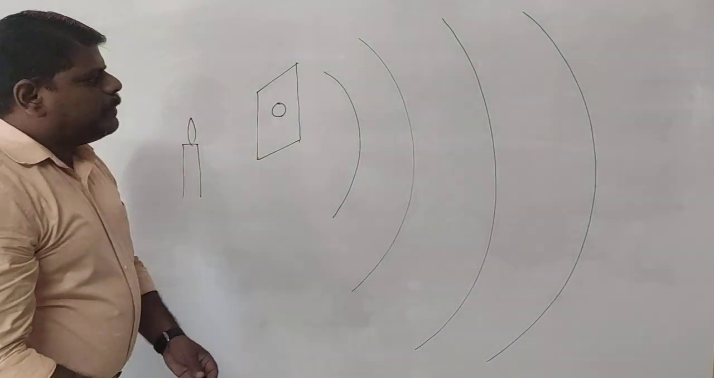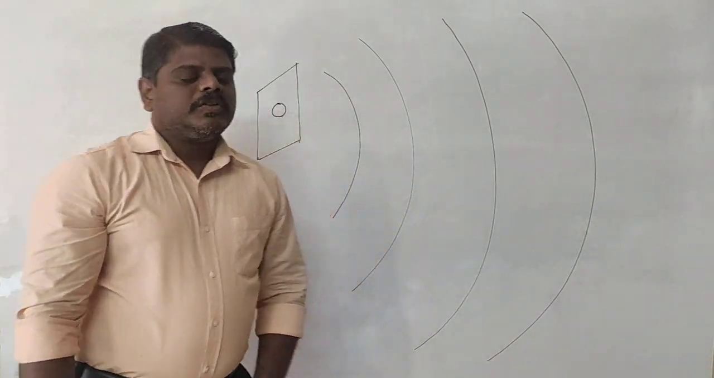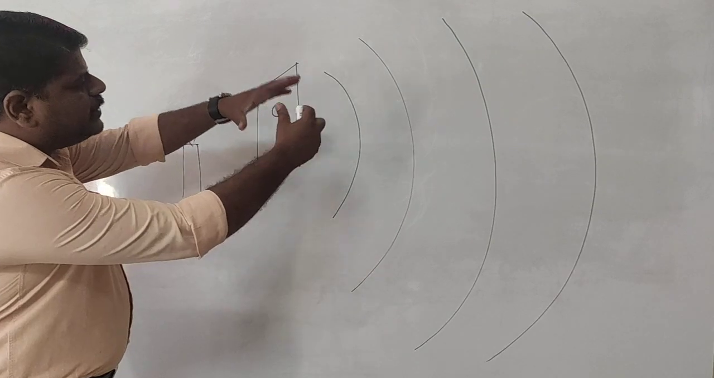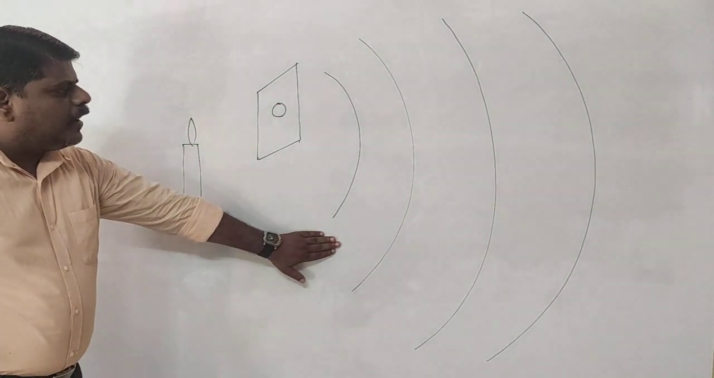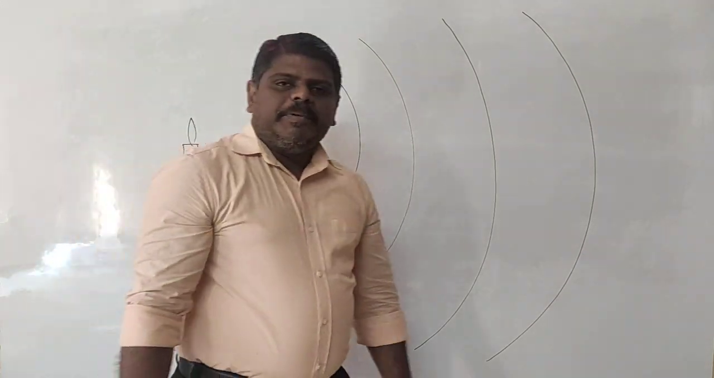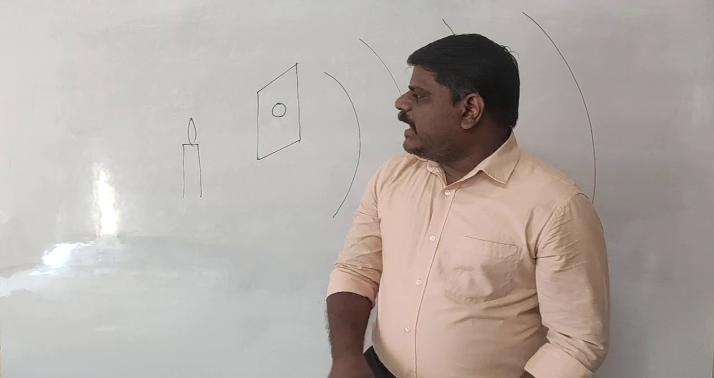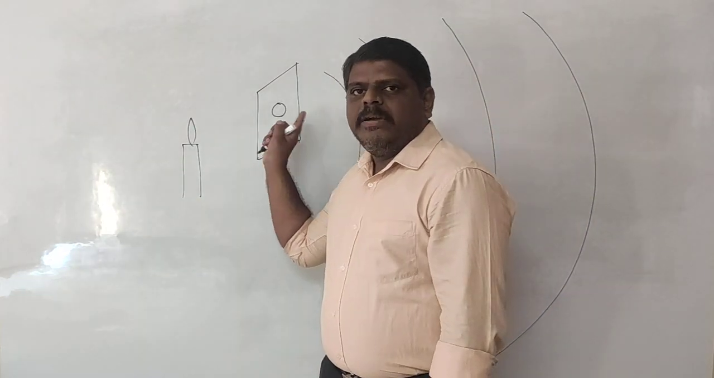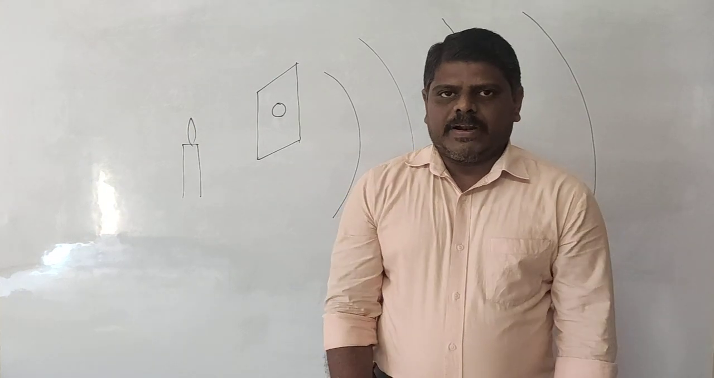As time passes, the spherical waves will travel in the forward direction like this. If you extend them, you are going to get a spherical waveform. That's why these are called spherical wavefronts. That means if you want to obtain spherical wavefronts, you are going to have a circular slit.